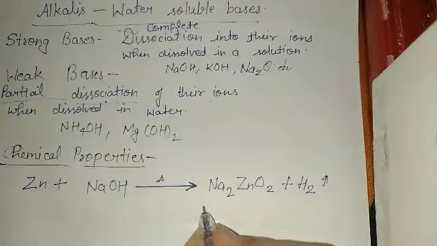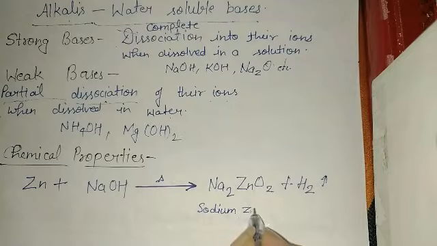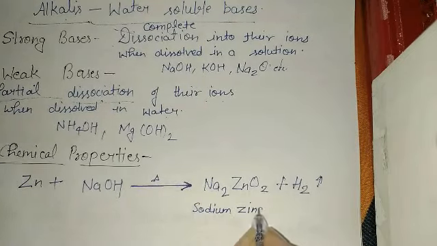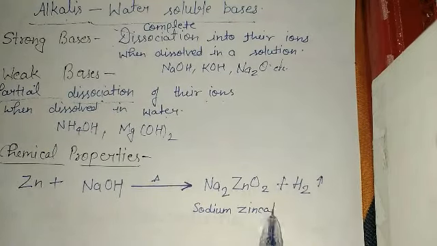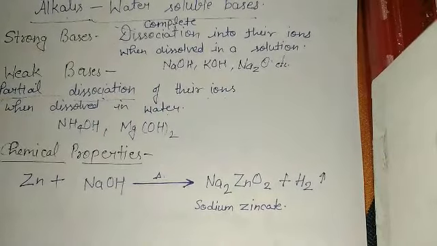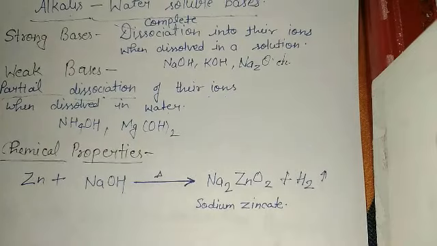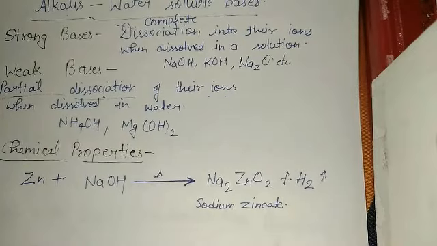This compound is known as sodium zincate. Because zinc is a very reactive metal, it reacts with sodium hydroxide and forms sodium zincate and hydrogen gas.